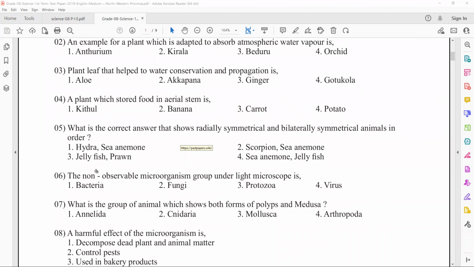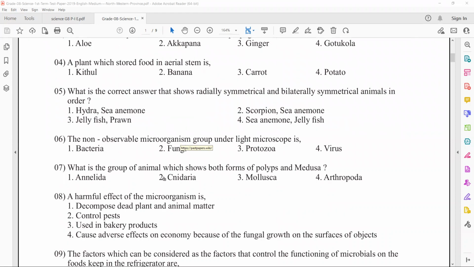Okay. So what is the group of animals which shows both forms, polyps and medusa? The answer is Cnidaria. Right. Moving to the 8th question.